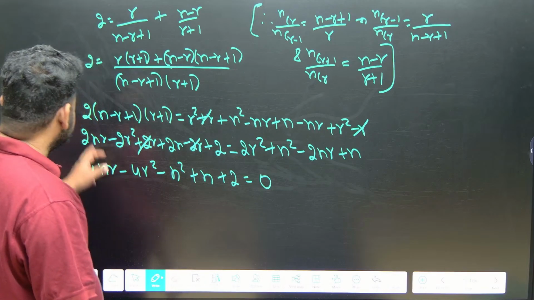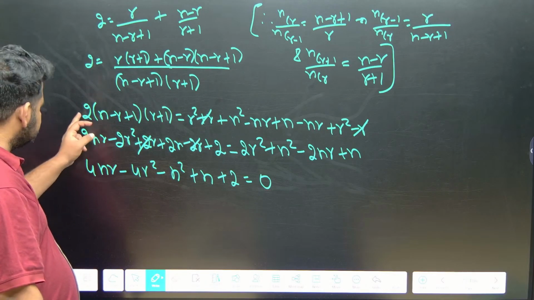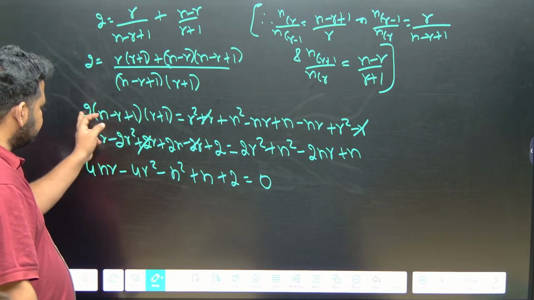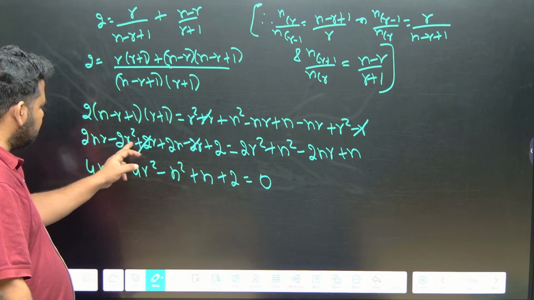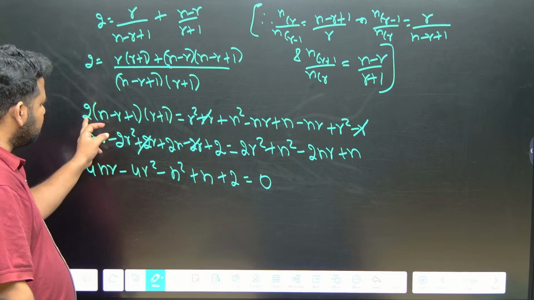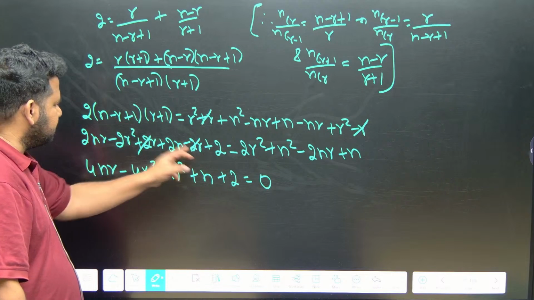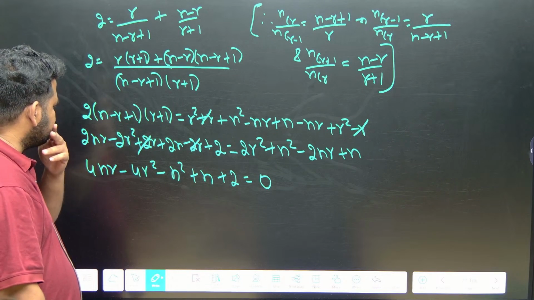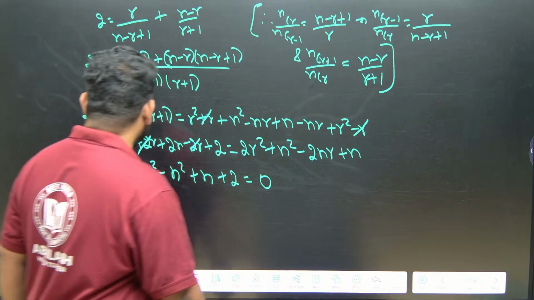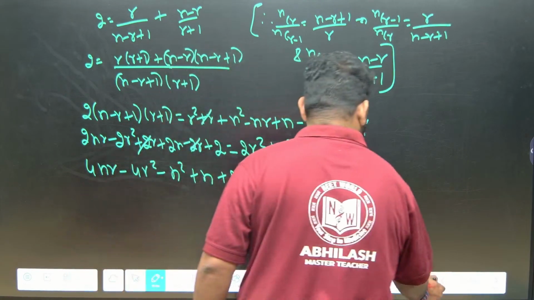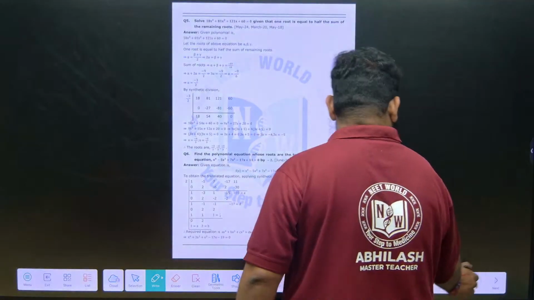So here we have done some mistake, I think. Let us check. This is 2r, 2r into 1 is 2r, okay, 2r plus 2r. What about this? This is 2 into minus r, which is minus 2r, that is gone. So what we have to do? Let us check here: minus n minus r plus 1. We have to prove what? Let us see that.